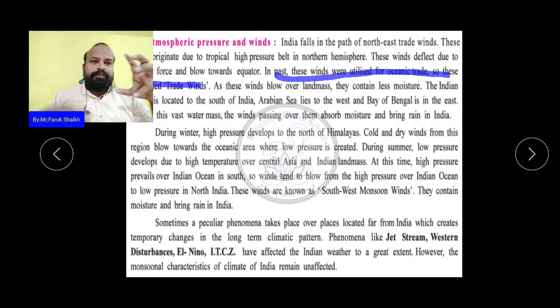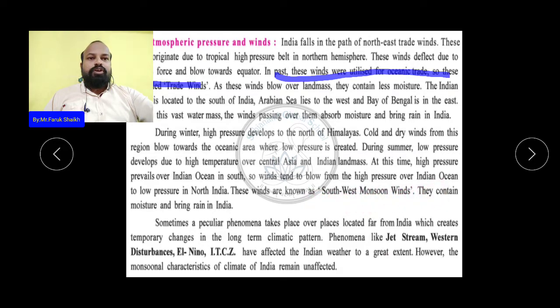So in North India, because of the continental atmosphere, it is too hot, and in the south, because of the oceans, there is high pressure. The winds blow from the high pressure toward the low pressure region, and that is called the monsoon wind. So winds tend to blow from high pressure over the Indian Ocean to low pressure in North India. These winds are known as the southwest monsoon winds.